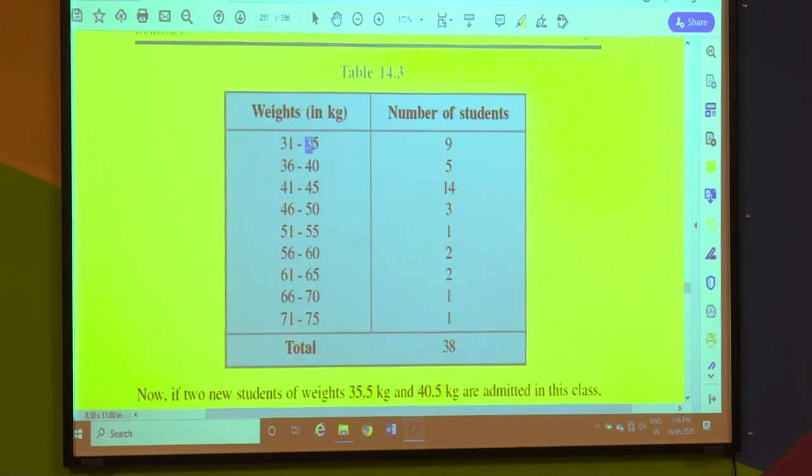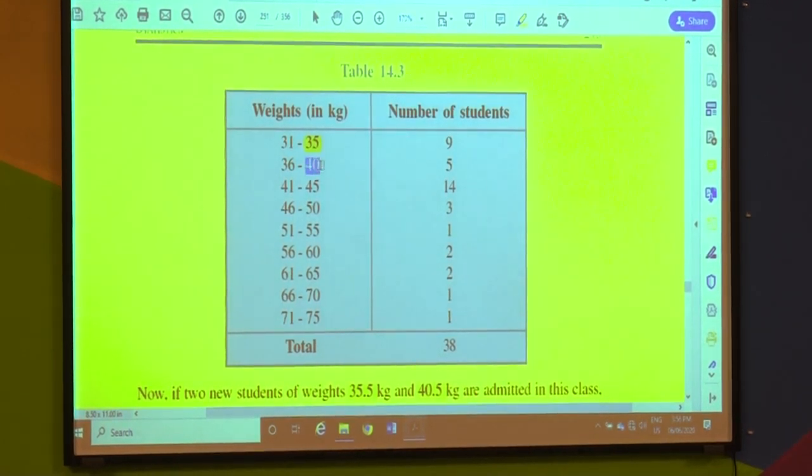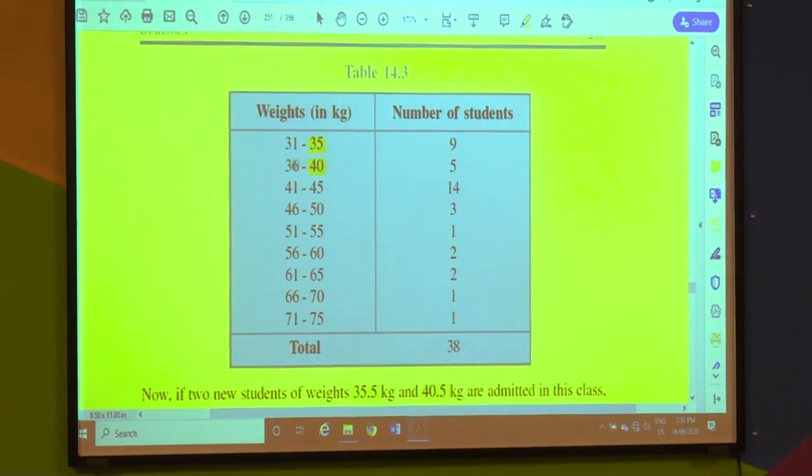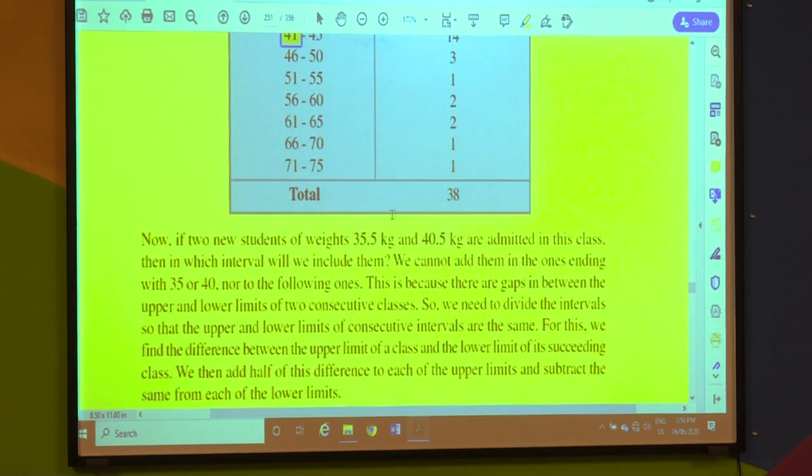Here it is 35. And where is 40.5? Here it is 40, here it is 35, here it is 36, here it is 40, and here it is 41. Agreed? Then where is 40.5? Where is 35.5? No.